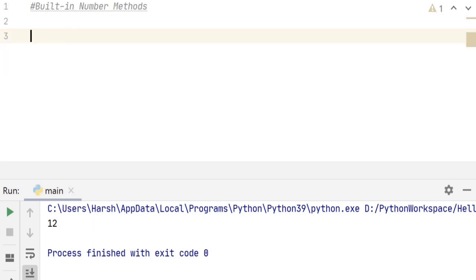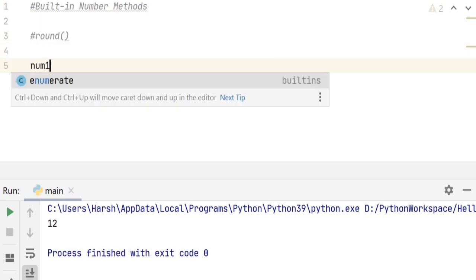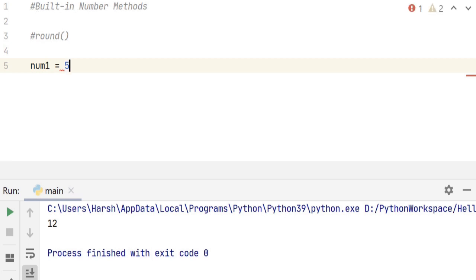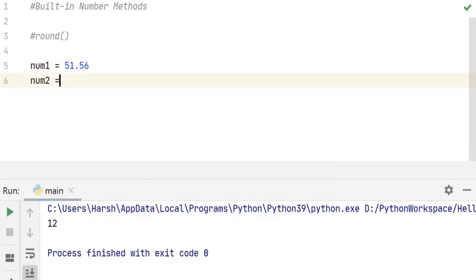The first one we are going to see is round method. This method rounds off the number to the nearest integer. So if we have num1 is equal to 51.56, num2 is equal to 15, num3 is equal to 8.8.